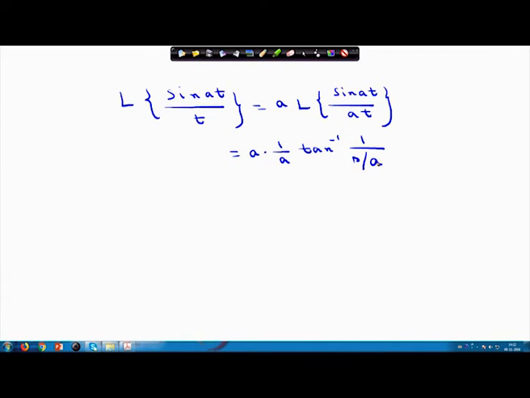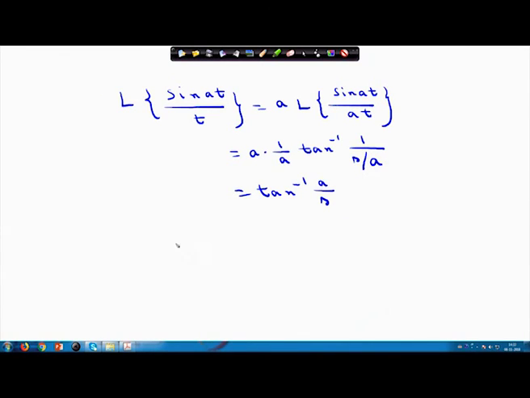Here t was there, it was s. For at, when t is there, here it comes s, when at will be there, it will be s by a. So this equals tan inverse a by s.